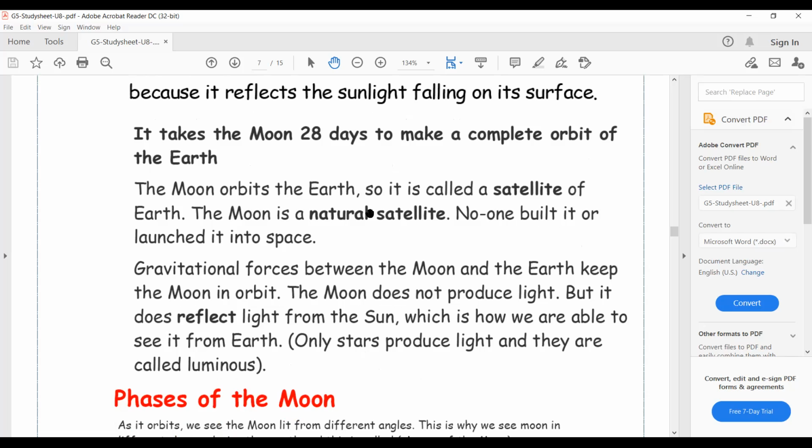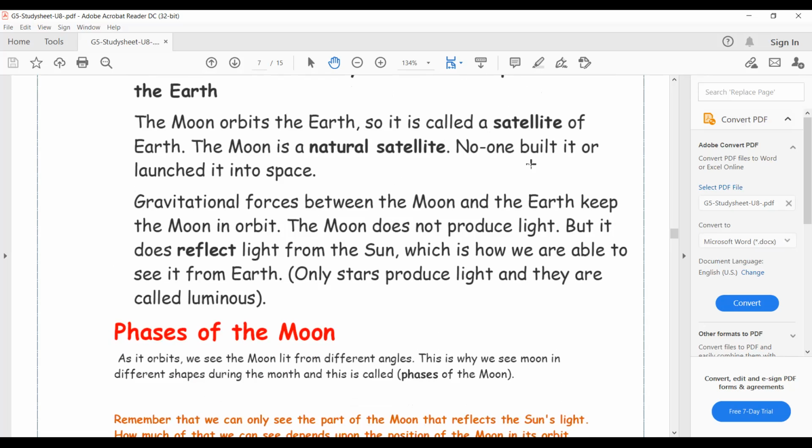The moon orbits the Earth, so it's called a satellite. Satellite means something that orbits a planet, the satellite of the Earth. The moon is a natural satellite, not a man-made satellite. No one built it or launched it into space. We have artificial satellites that help us with television, the internet, and communication. But this is a natural satellite. No one made it.